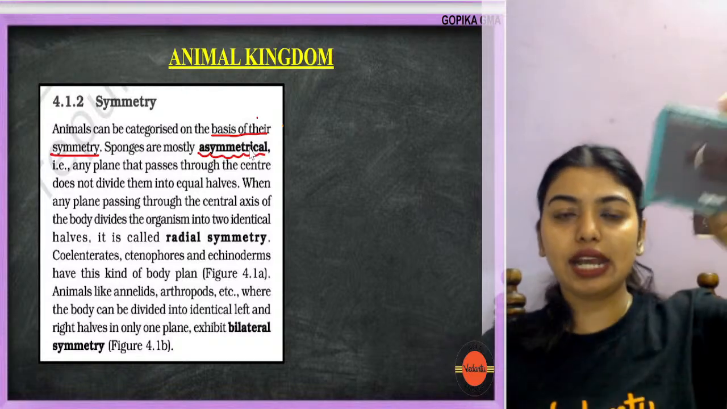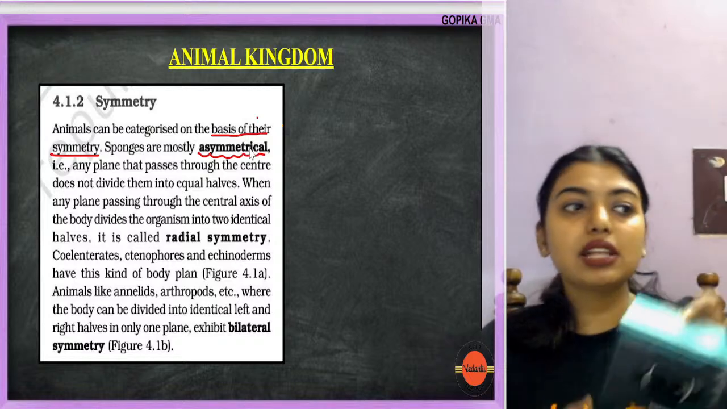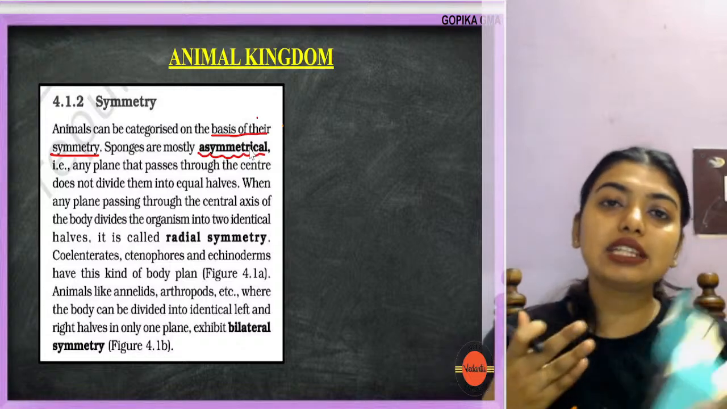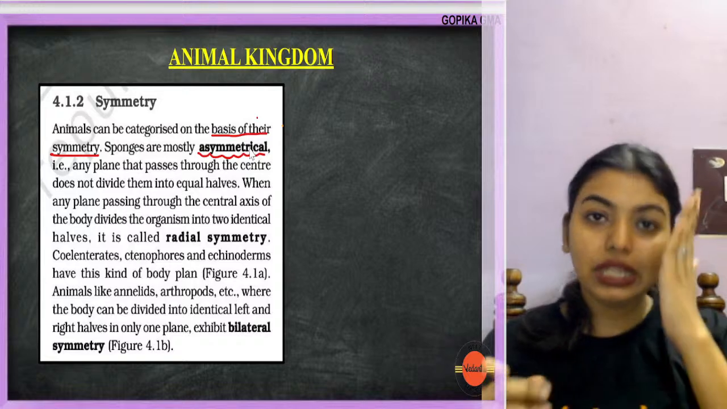Now I know that I can break this box into two equal halves. But imagine this box was in some other shape, like this or something. There is very little chance that I'll be able to make it into equal halves.